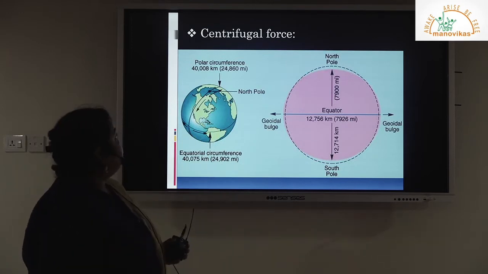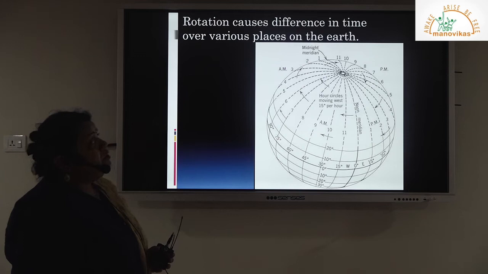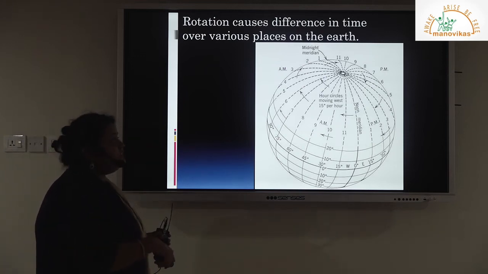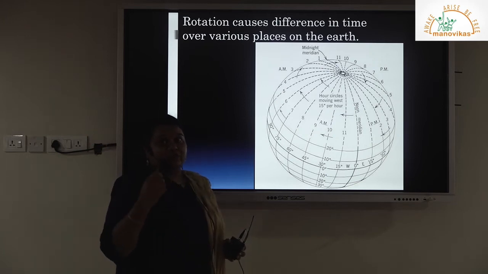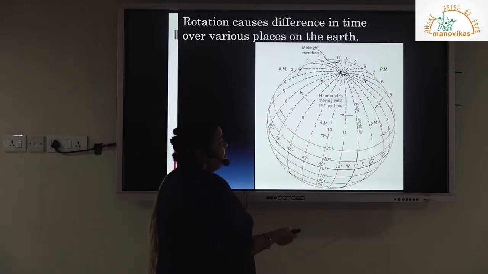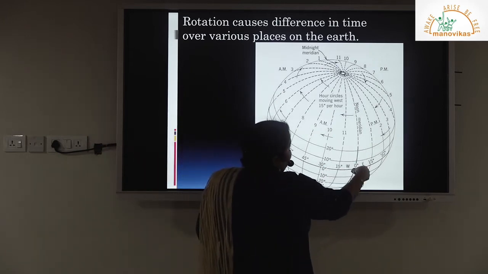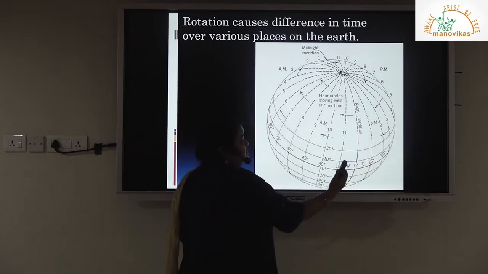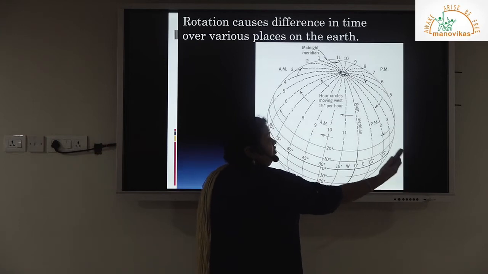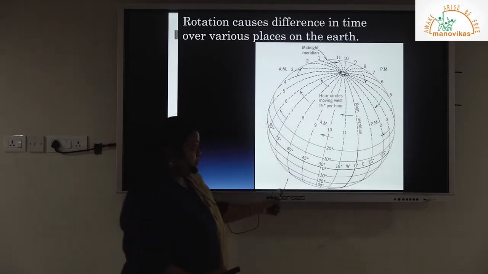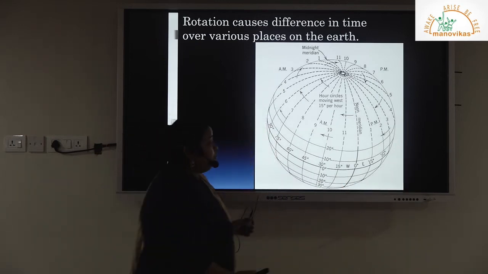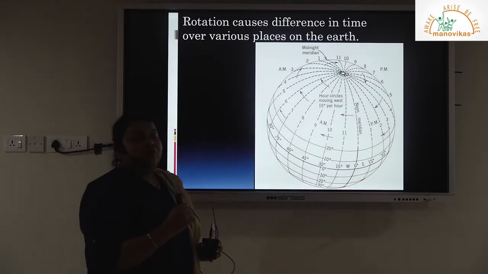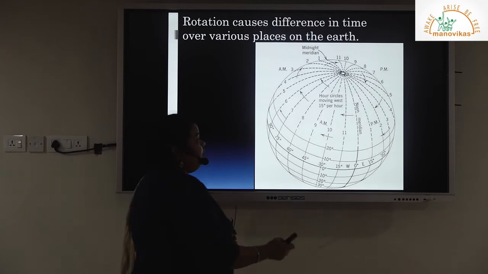Rotation causes a difference in time at various places on the earth. We studied this in the previous chapter on latitudes and longitudes: if the time at 0 degree is 12 noon, then towards the east, because the sun rises in the east, the eastern hemisphere will be ahead of time and the western hemisphere will be behind. For 1 degree the time is 4 minutes ahead.